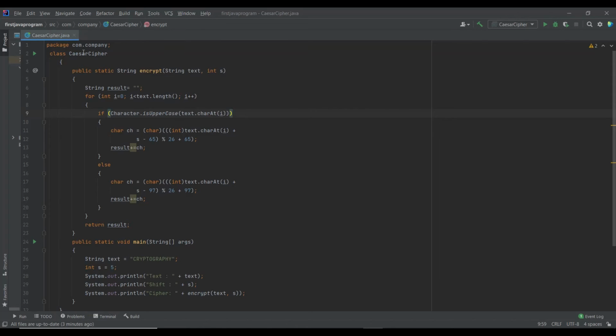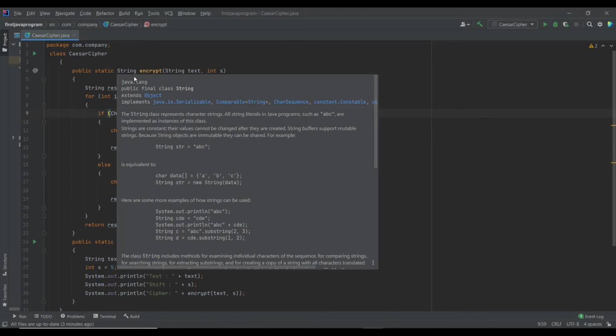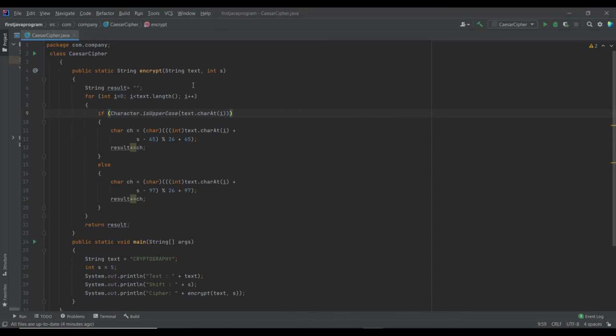Now here, as usual, we have the package, the class, the public static, and here we have the function. Here we have the method. Inside the method we have the ciphertext variable. Now what is the name of this method? The name of this method is encrypt, and it takes text and s as the parameters. Text here is the plain text and s is the shift, and it will return a string. Of course it would return a string because it would return the ciphertext, which is a string.